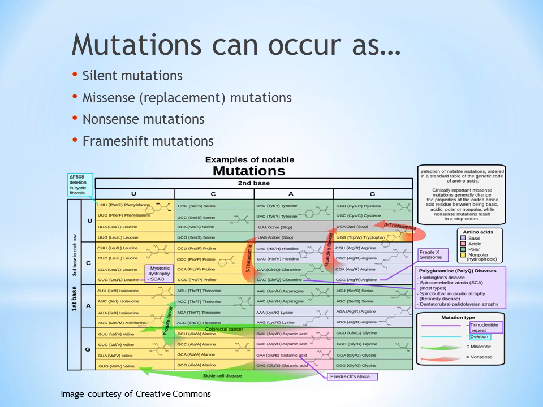A silent mutation occurs when a nucleotide is changed on the gene, but the amino acid sequence still stays the same. A missense or replacement mutation is the opposite of a silent mutation. This occurs when a nucleotide is changed, which does disrupt the amino acid sequence. A nonsense mutation is when the changed nucleotide causes an early stop, and the frame shift mutation adds or deletes a nucleotide.